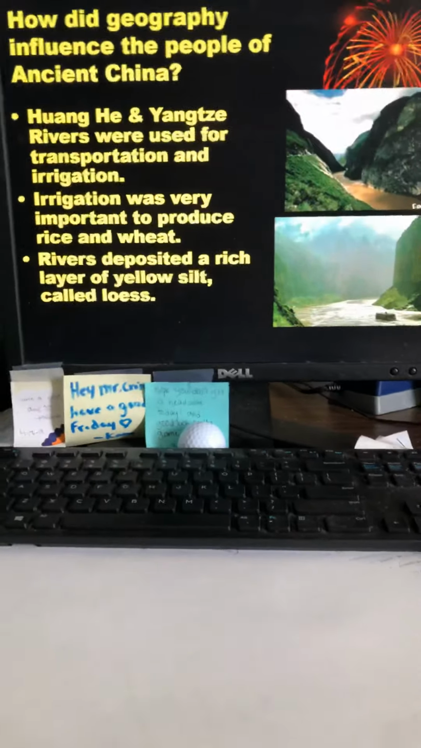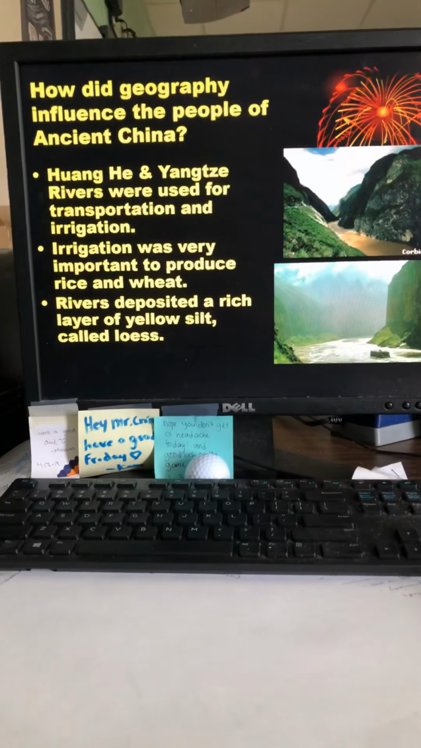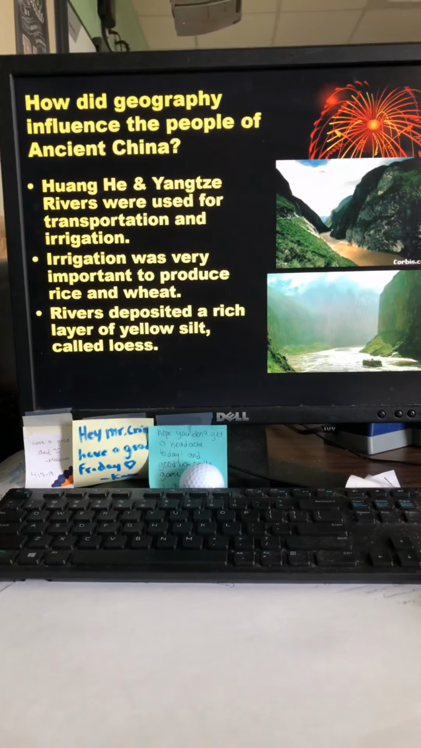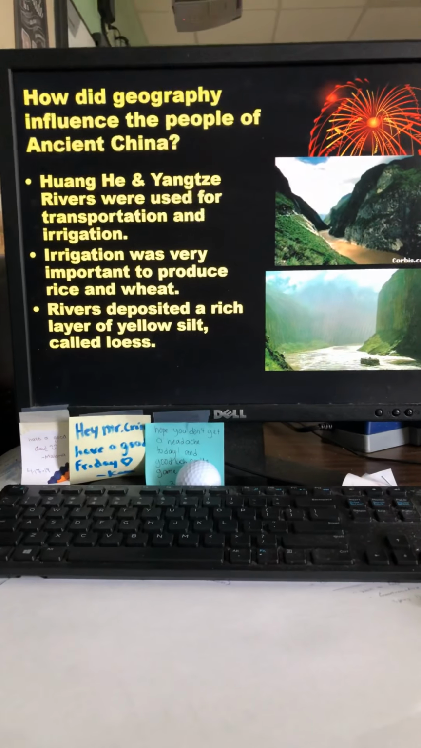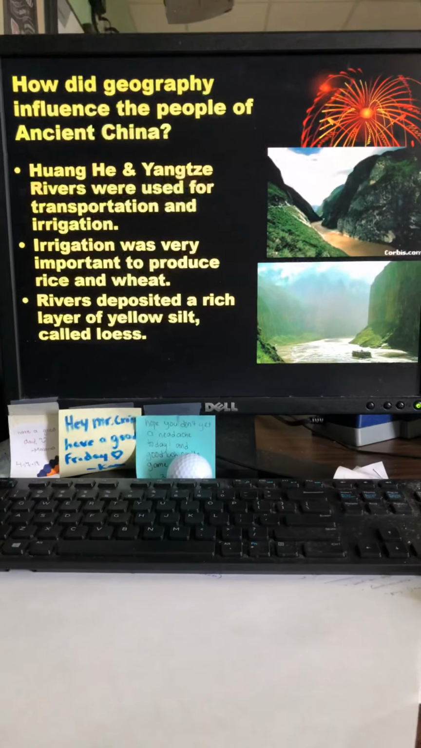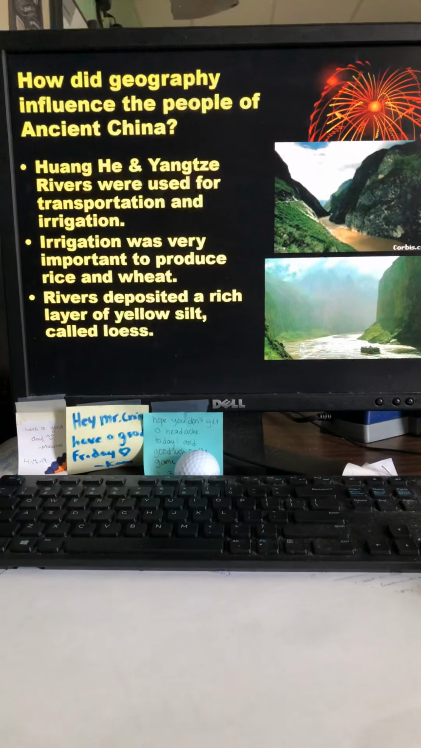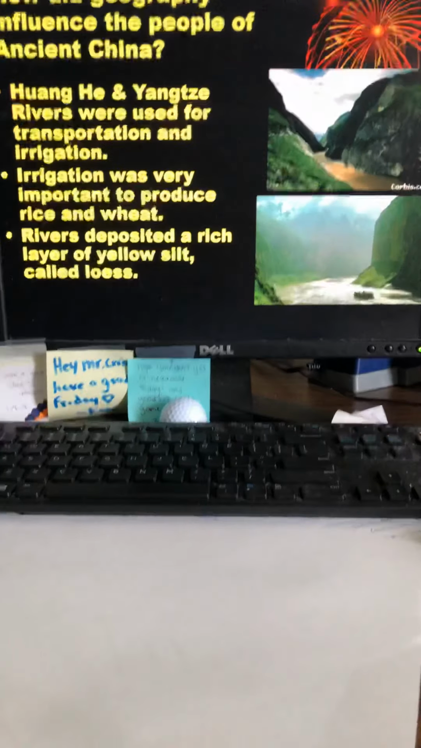And then at the bottom, it says rivers deposited a rich layer of yellow silt called loess. Okay, and this silt is going to be their fertilizer. This is going to be the thing that they use that helps them to grow crops at a faster, more efficient rate. And that is what their silt is, and it's called loess. So that's going to be very important for some of the things that we're going to be talking about as we move forward. Okay. This is part one of the geography notes.